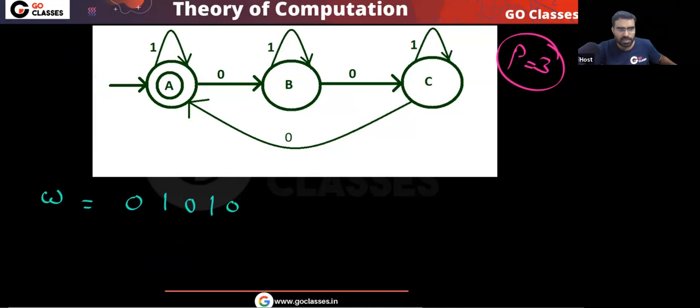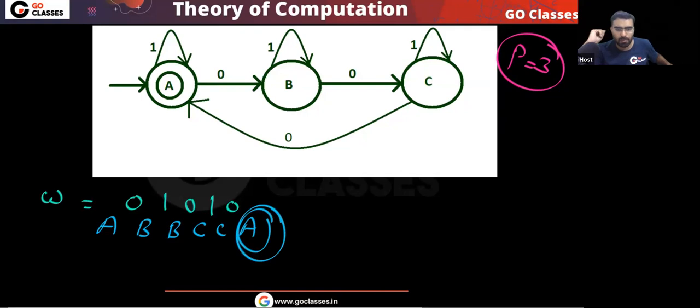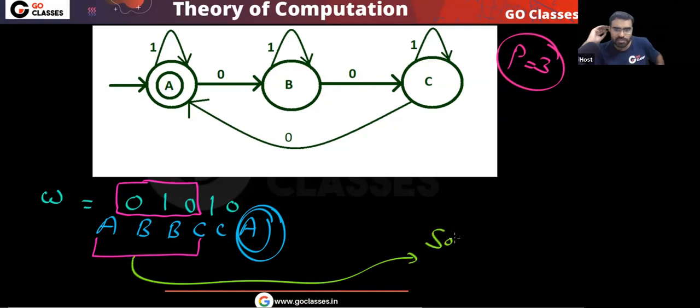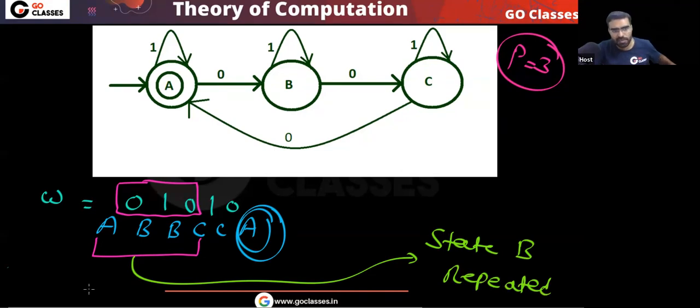Okay, so let's check. Your initial state is A. When you read 0, you will go to B. When you read 1, you will go to B. When you read 0, you will go to C. When you read 1, you will go to C. When you read 0, you will go to A. And this is your final state. But you can notice for the first three symbols, some state has repeated. You can notice state B repeated. For the first three symbols, state B has repeated. Can you notice?